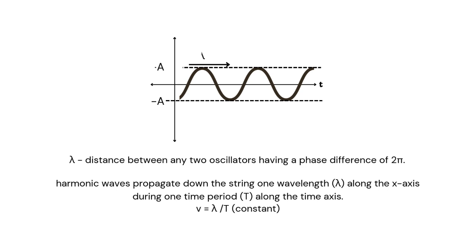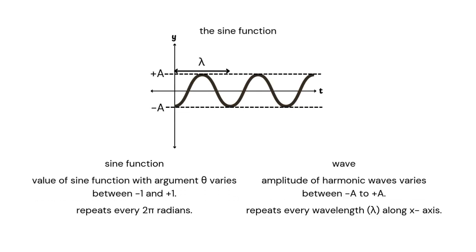On looking closer at the wave, it looks very familiar. This is nothing but the sine wave, so we can compare the wave with the sine function. In the sine function, the value of sine of the argument varies from -1 to +1, and in waves, the amplitude of the harmonic wave varies from -a to +a. The sine function repeats periodically every 2 pi radians, and in the case of a wave, it repeats every wavelength. So we can see that a correlation between the sine function and the harmonic wave can be established.